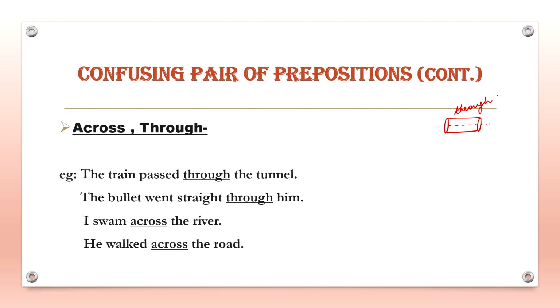So keep this in mind. Through means from one side to another side, but in the sense of inside something. So basically the movement is taking place in three-dimensional closed space. For example, the train passed through the tunnel. Another sentence, the bullet went straight through him. I swam across the river. He walked across the road.